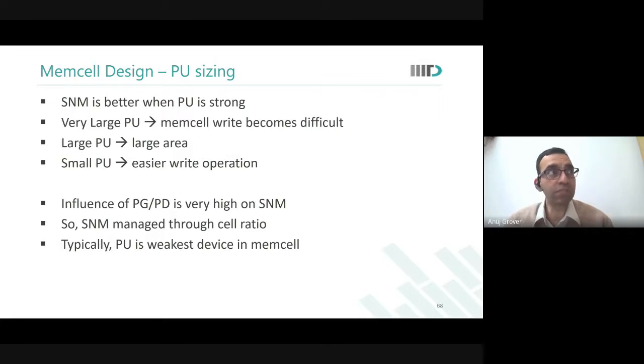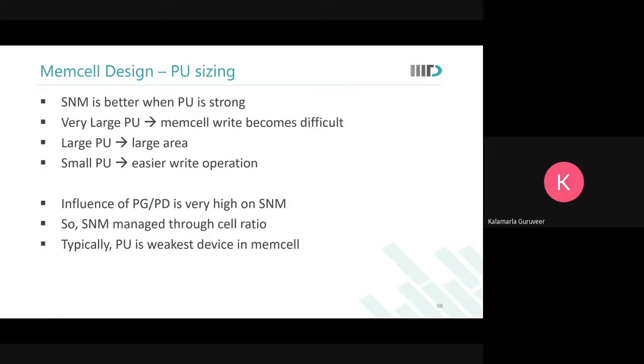Trip point means the voltage when an input will be inverted at the output. For this, a 0 at the input will lead to 1 at the output. That is the trip point. Or 1 at the input will lead to 0 at the output. That is a trip point. For this, there must be a current through NMOS, right, sir? If it was tripping from 1 to 0, then there must be a current.